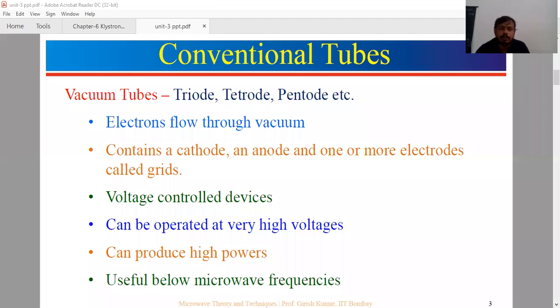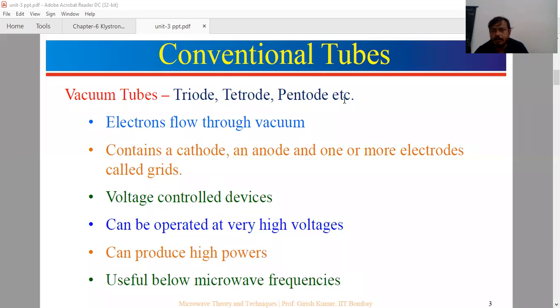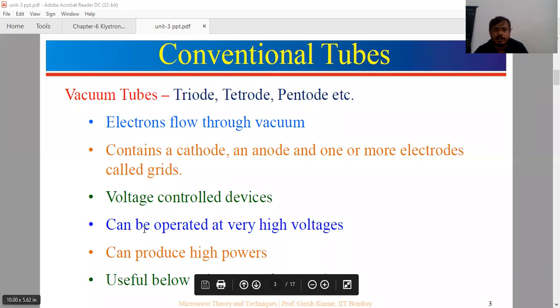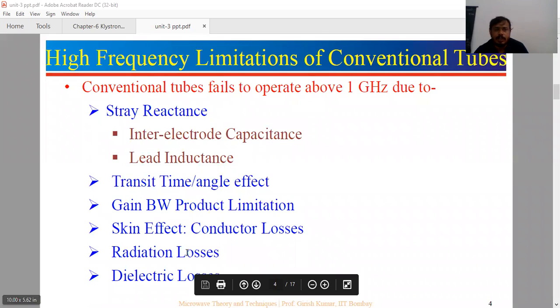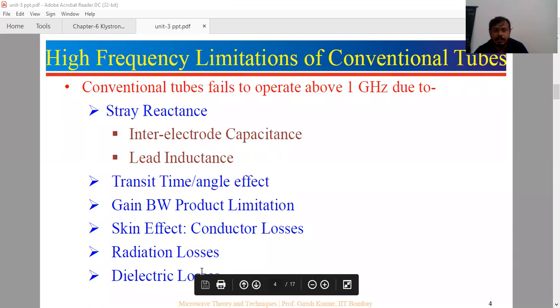Yes, sir. Now see, these are the vacuum tubes or conventional tubes: triode, tetrode, and pentode. So what are the limitations of these? We have interelectrode capacitance, lead inductance, transit time effect, and gain bandwidth product limitation. The last three are the power losses, you can say. So conventional tubes fail to operate above 1 gigahertz, due to these things.